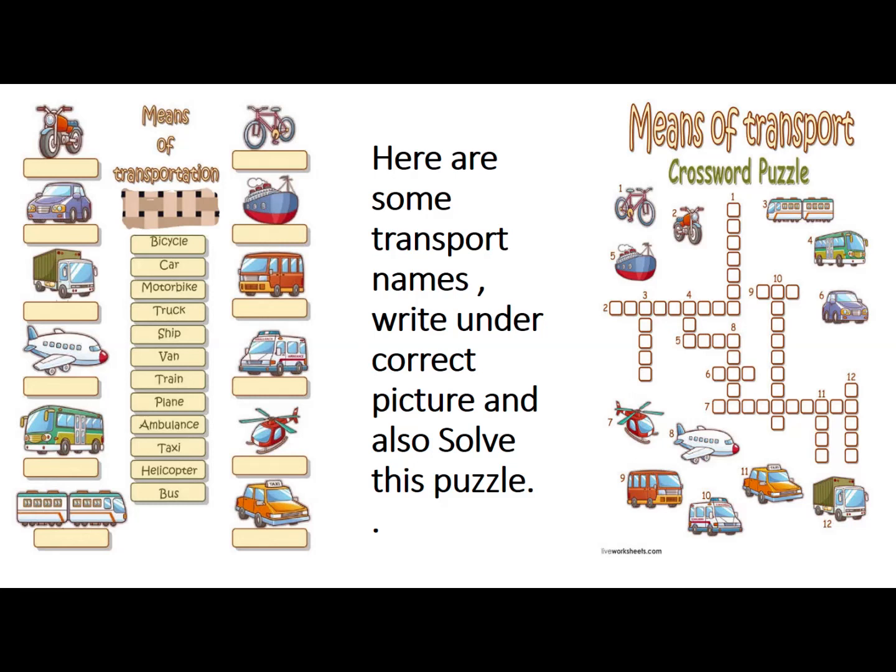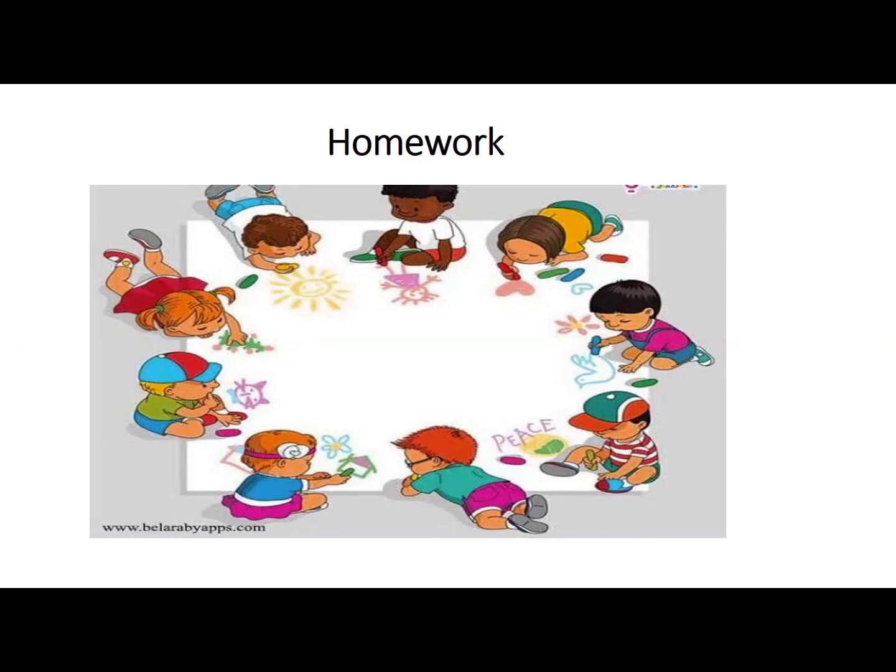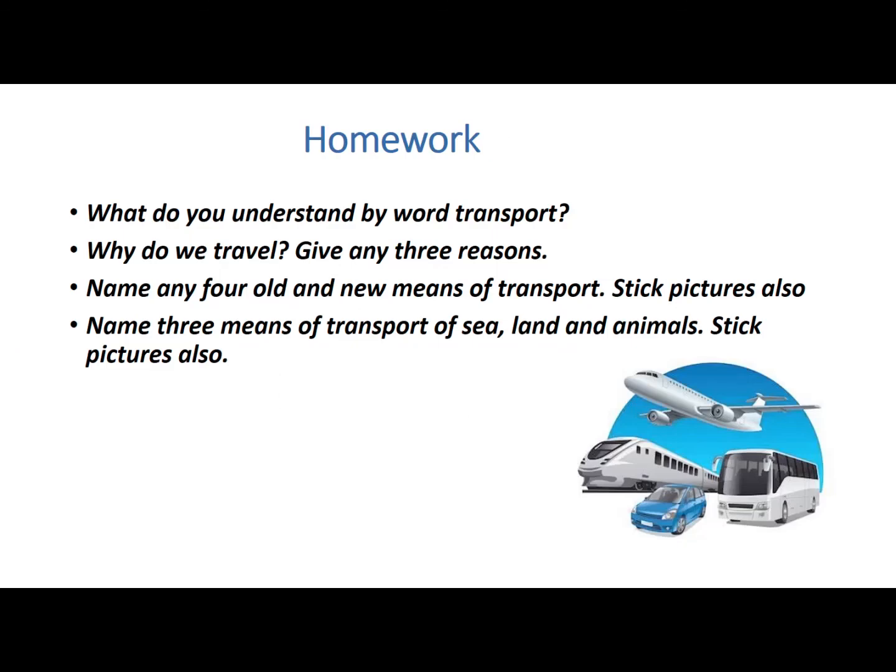Okay, now home task. What do you understand by the word transport? A thing used for transporting people or goods is called transport. We use transport for traveling from one place to another.